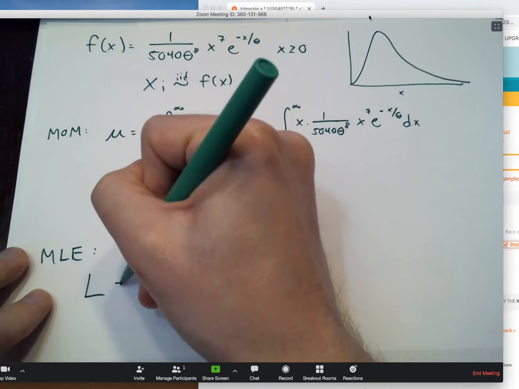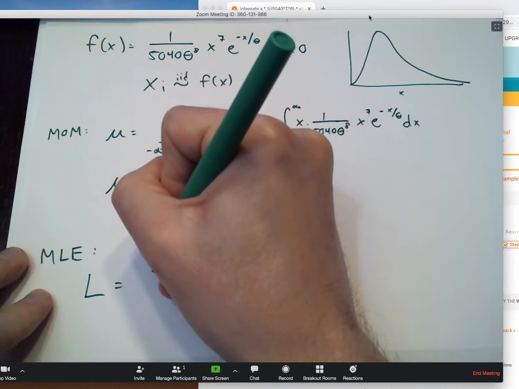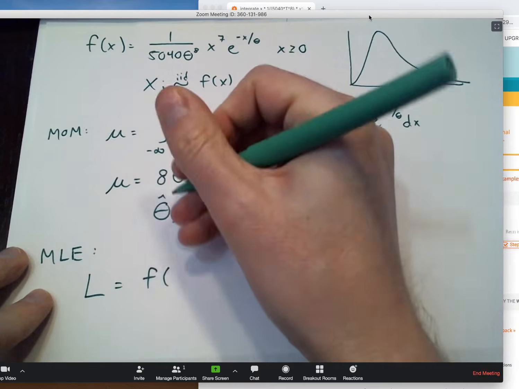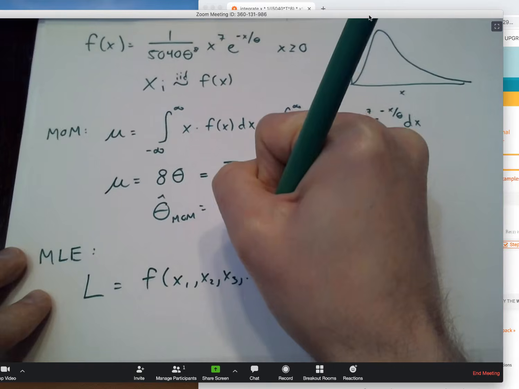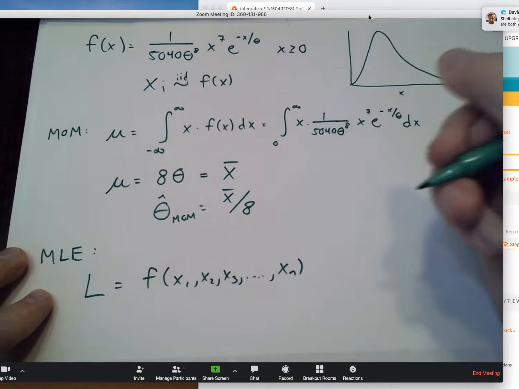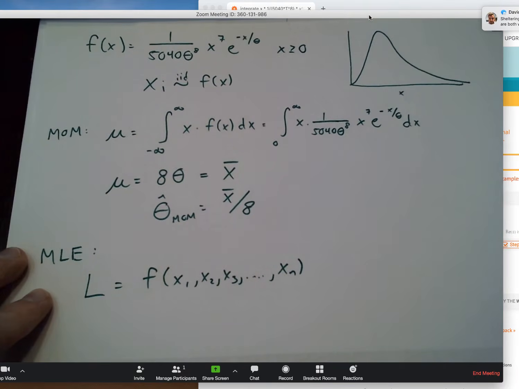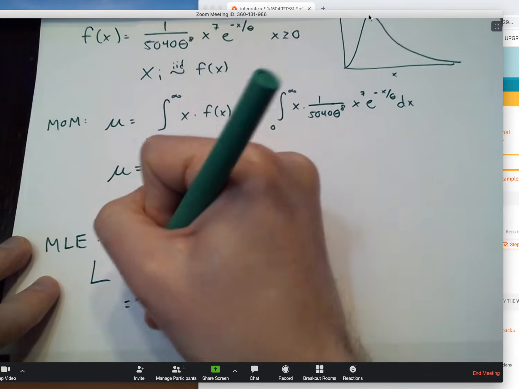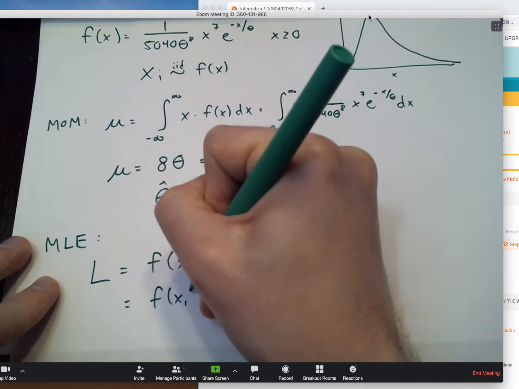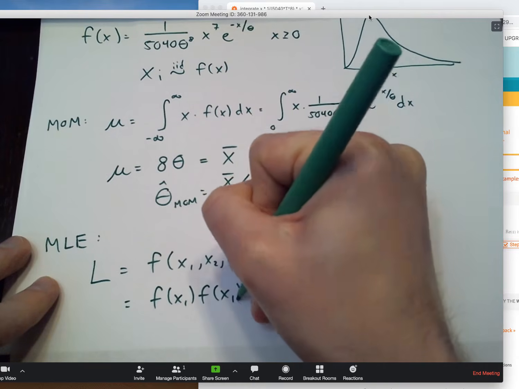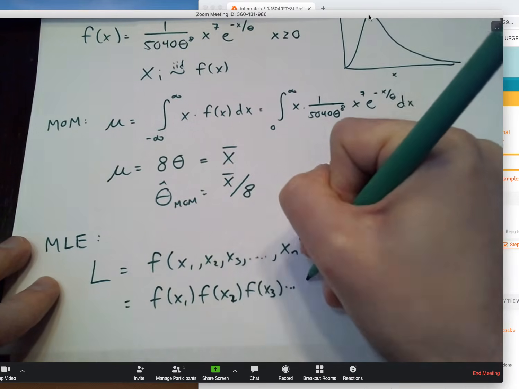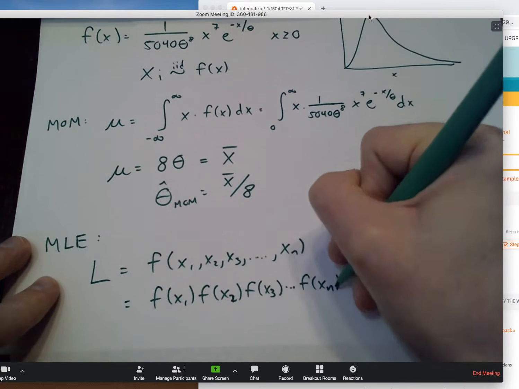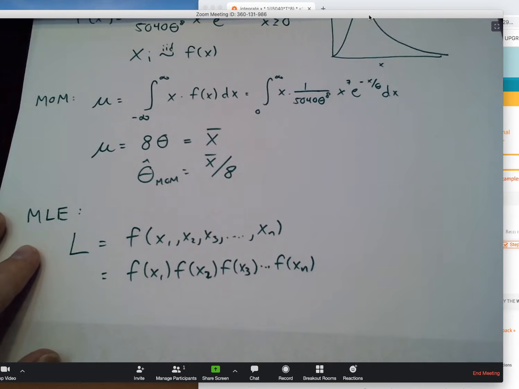So when I'm dealing with a continuous distribution, I'm essentially asking, all right, what is the probability of observing the first data value, the second data value, the third, basically that whole combination of data values here. And because we assume independence, this is a remarkably easy combination to evaluate. It's just the product of the formula for the PDF evaluated at each one of the data values that I've collected. And since I'm just representing those as placeholders, I'm just going to write that as x1, x2, all the way down to xn.